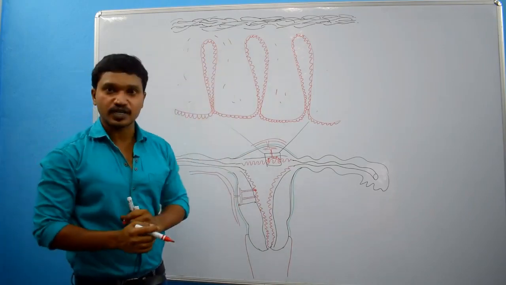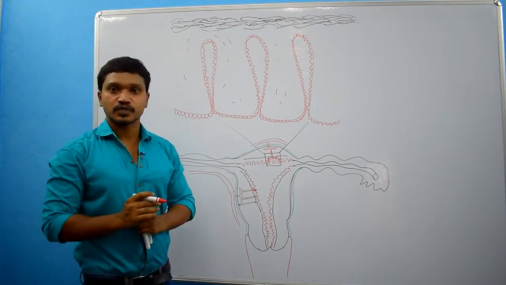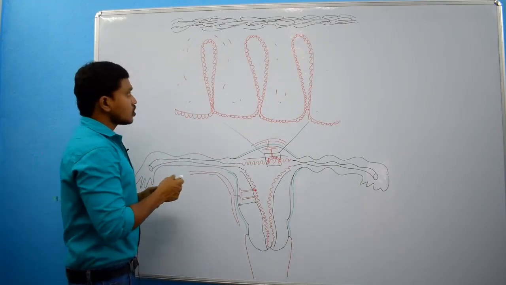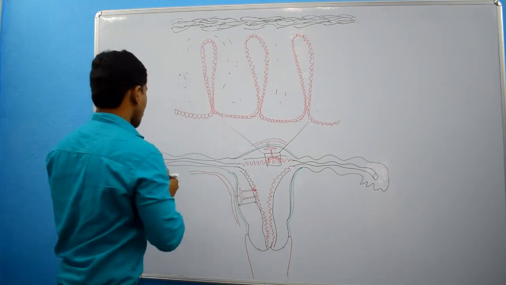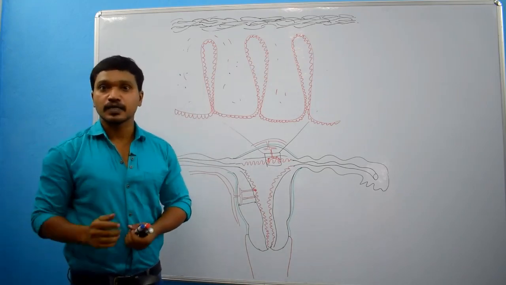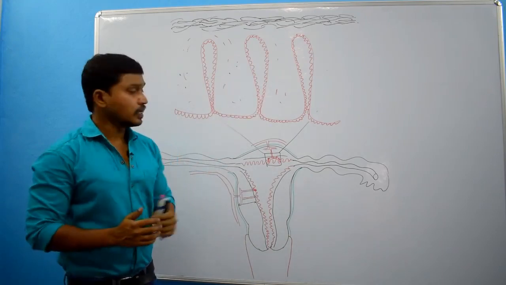Here also connective tissue, but that connective tissue we call stroma. The connective tissue of the uterus we call stroma. Stroma contains stromal cells. Of course, along with stromal cells, all connective tissue cells and whatever contents are present in connective tissue will be present, right?